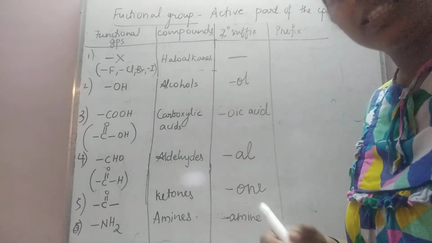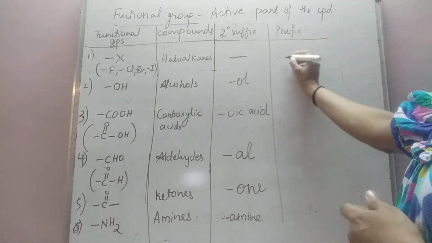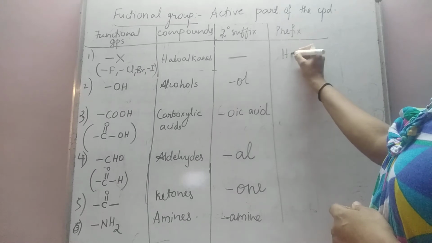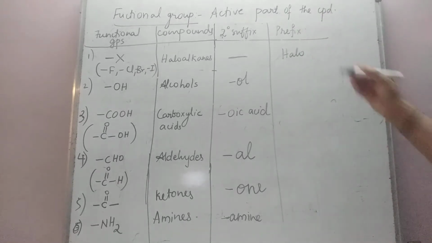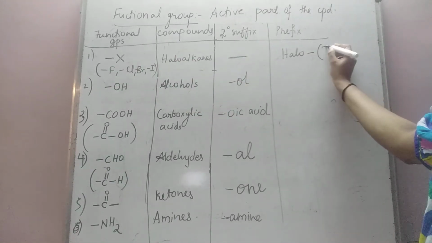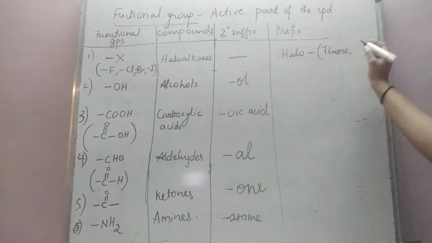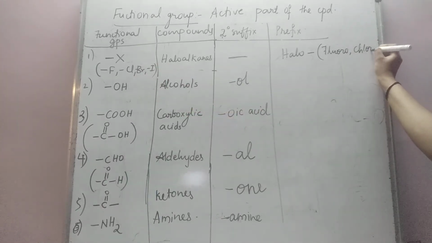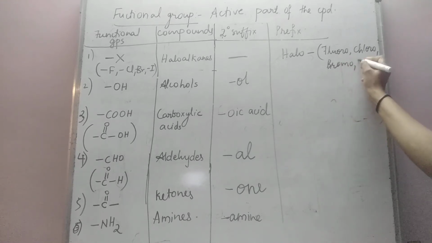The prefix used is simply halo. For example, if you have fluorine, then the prefix used is fluoro. If chlorine is there, it is chloro, bromo, or iodo.